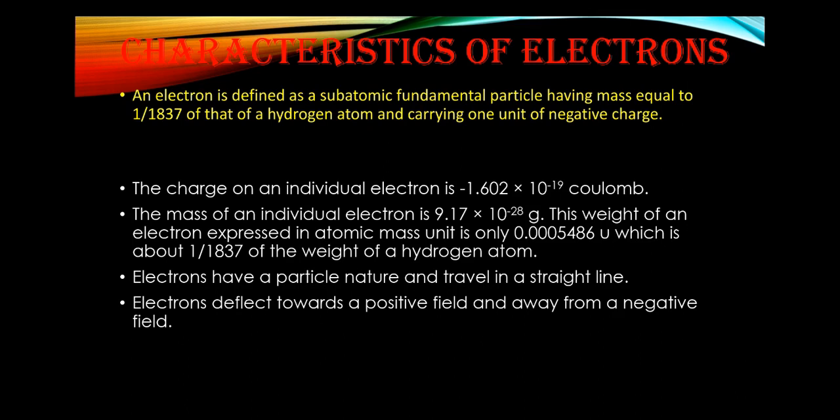Electrons have a particle nature and travel in a straight line. An electron deflects towards a positive field and away from a negative field. As I explained in the previous slide's diagram, whenever electrons travel from the cathode towards the anode, they deflect towards the positive plate, because we know that opposite charges attract each other and like charges repel each other. Because these rays are cathode rays and contain negative charges, they are deflected towards the positive charges. This is all about the characteristics of the electron.